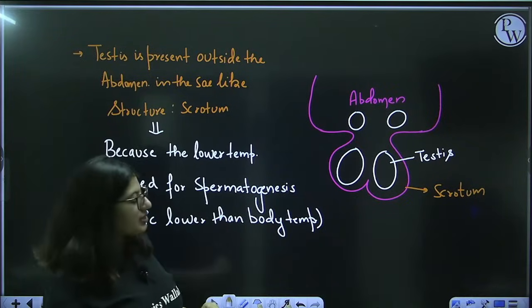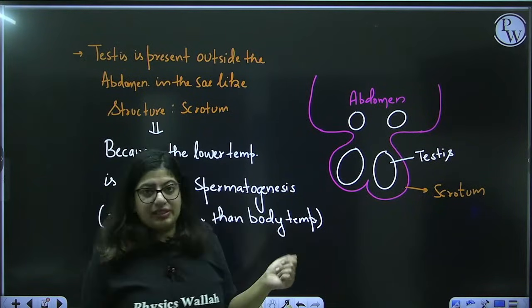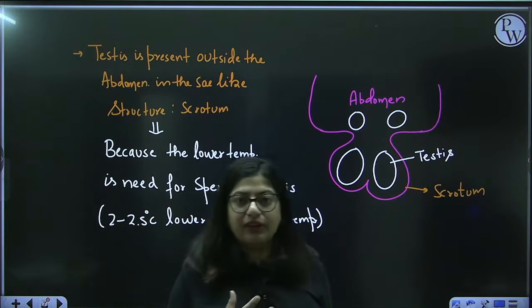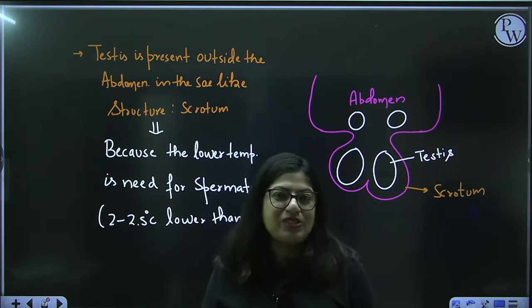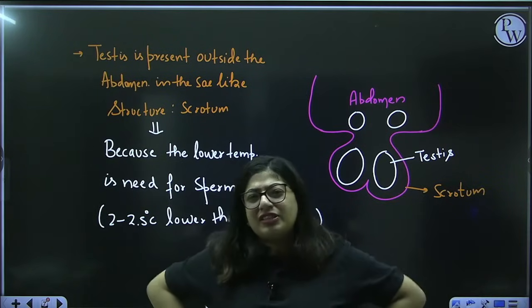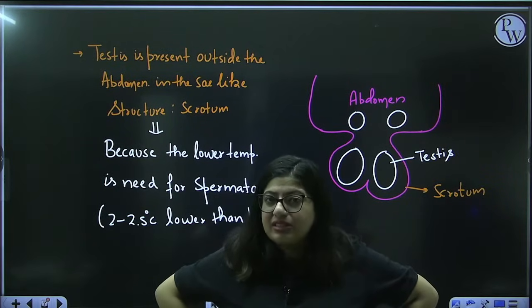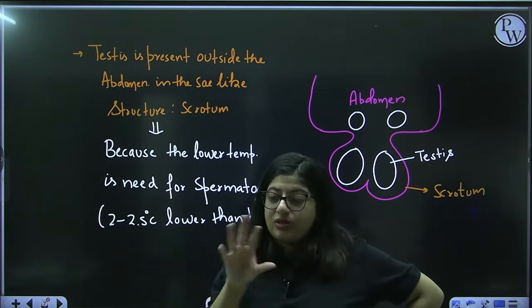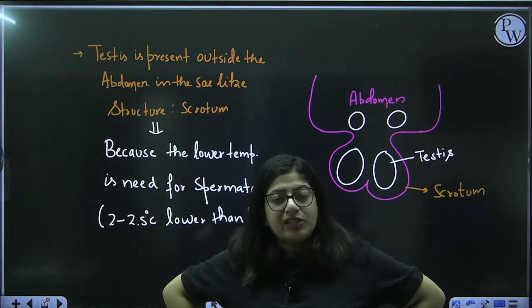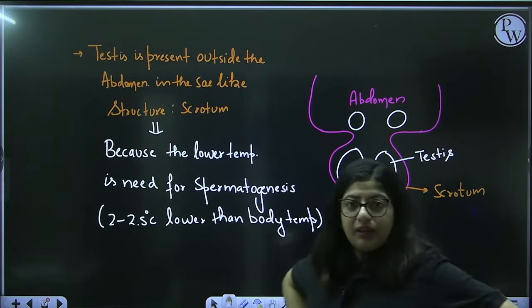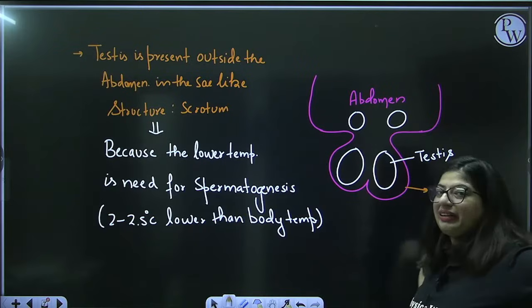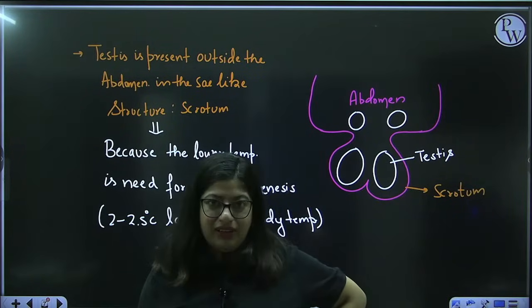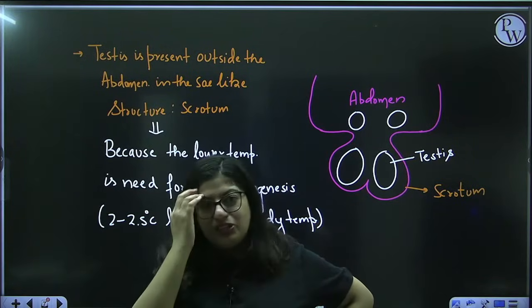Another point to note here is that the testes, I have told you, always need a temperature 2 degrees Celsius lower than the body temperature. That's why it is outside the abdomen. What if the season is very cold? It's winter season. What will happen at that time? Imagine the temperature outside is around 0 degrees or -1. Then how will the scrotum maintain its temperature? It is not connected to the abdomen, so how will the scrotum take the temperature?